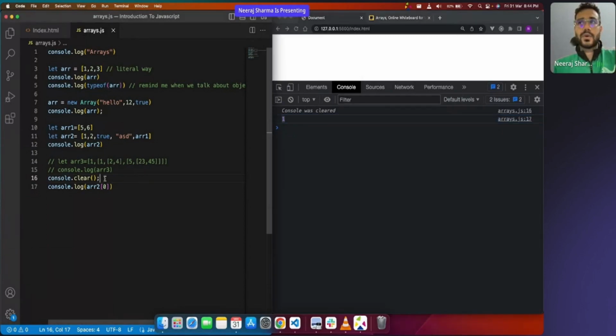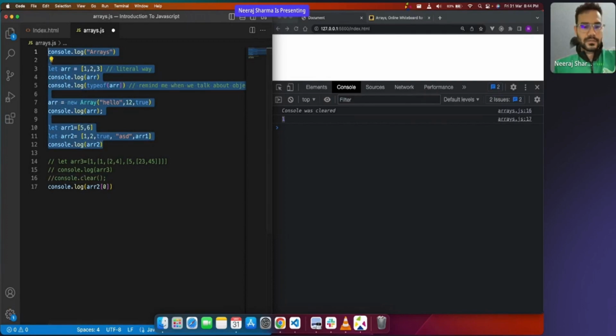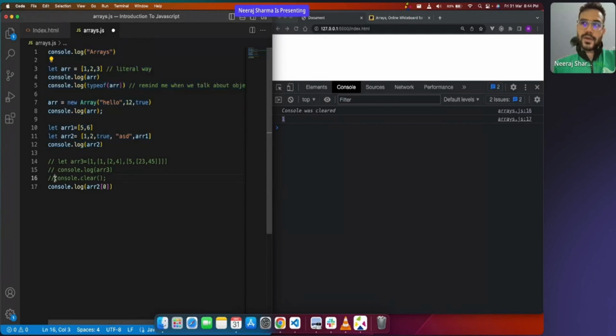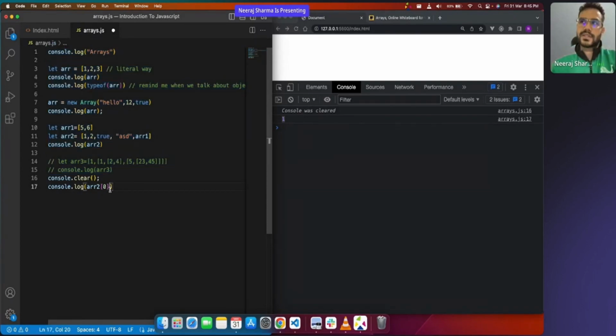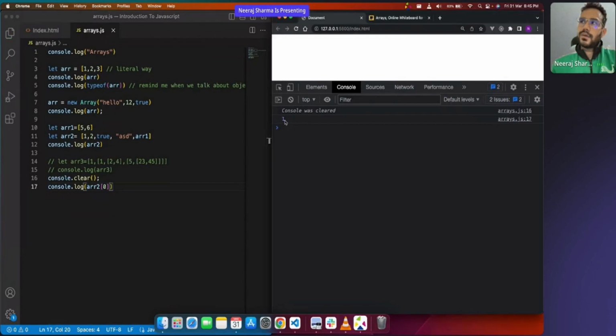One more thing, guys. You remember, whenever I'm sharing this code, I keep on writing console.clear. So obviously you will not be able to see this entire code. What you need to do is first comment out this code, so that you can see this console. Everyone knows this, right? Why did I write console.clear? Because I want to clear everything which we have done before this. However, when you guys will be using this code, make sure that you comment this out. Length should always be 2. No, nothing like that. Wait, we'll do this thing. Just a minute.